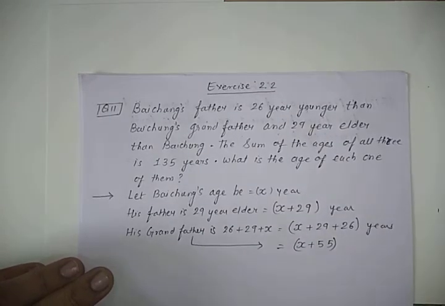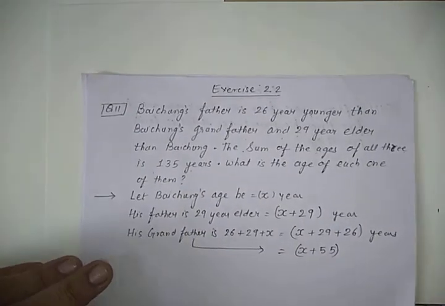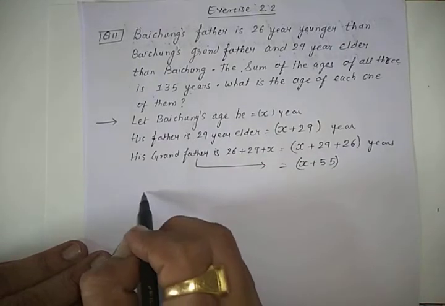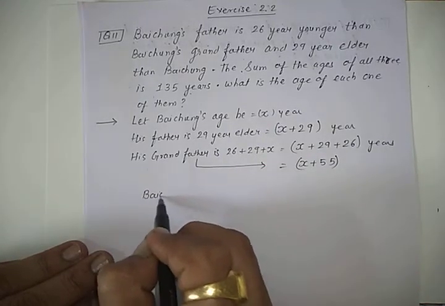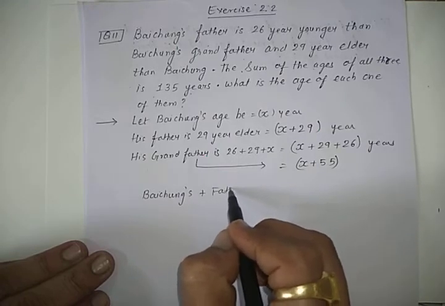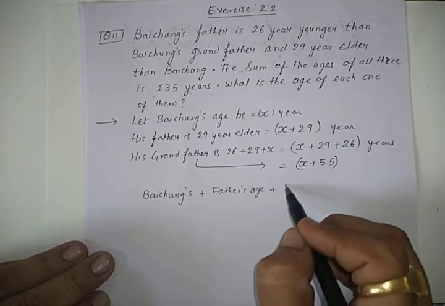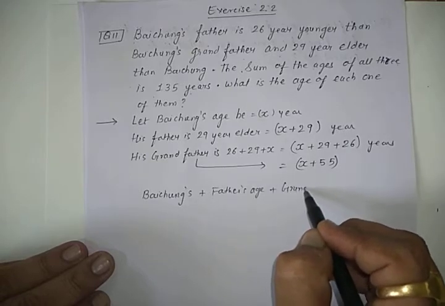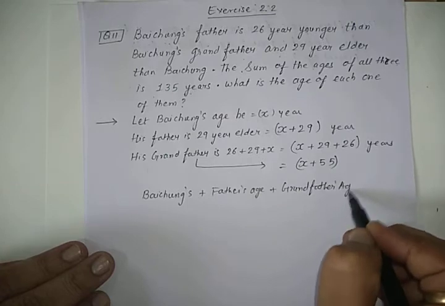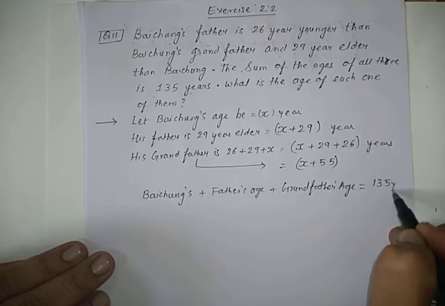Now the sum of all three ages is 135. If we add the ages of all these three, that is Baichung's age, then father's age and grandfather's age, that will be 135 years.